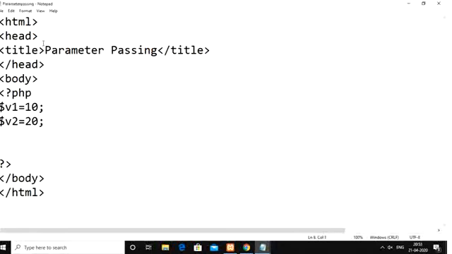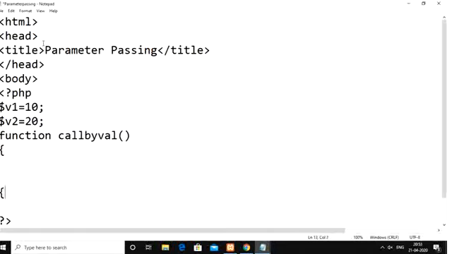Let us say I am going to have two functions. One function I am going to take as call by val. Then followed by that, I am going to take one more function called call by reference.